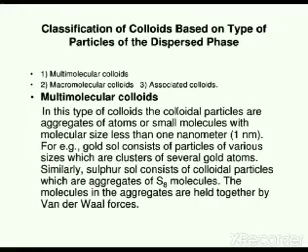Classification of colloids based on the type of particles of the dispersed phase. We have three different types: multimolecular colloids, macromolecular colloids, and associated colloids. We shall start with multimolecular colloids. The term multimolecular means a large number of molecules. So multimolecular colloids are formed when a large number of atoms or small molecules aggregate or associate together.